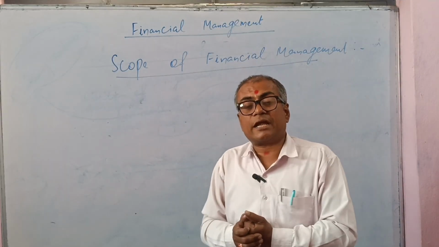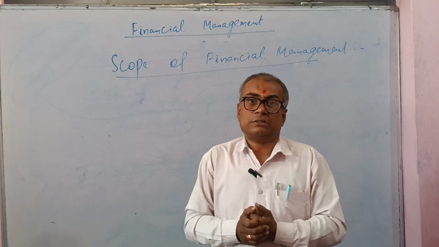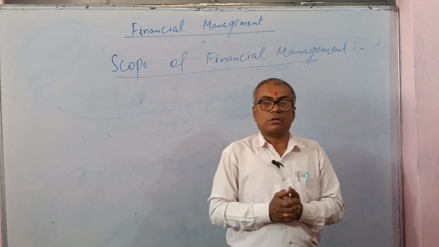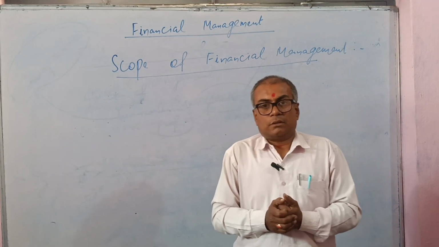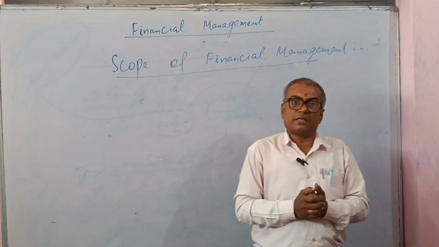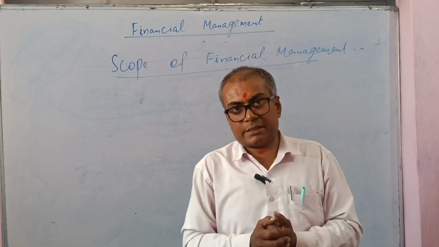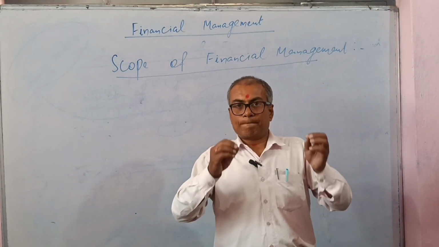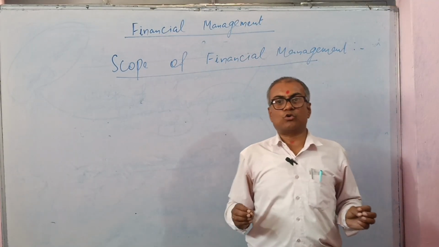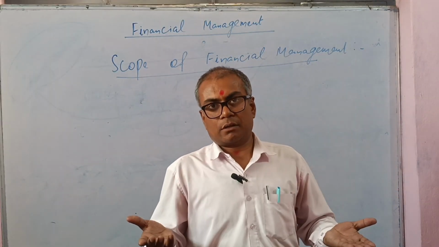Financial affairs of the enterprises are analyzed, planned and controlled under the financial management, so that the right decision would be taken at the right time by the finance manager, and also the business would be able to maximize the wealth of the shareholder.